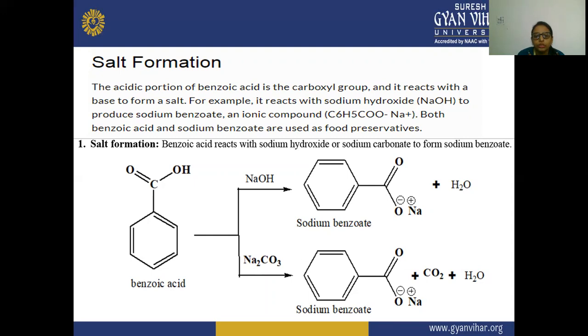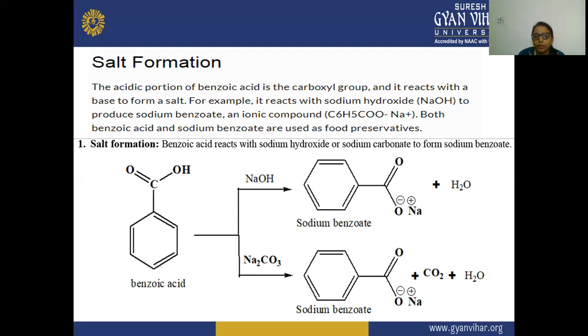In this salt formation, the acidic portion is the COOH that is attached to the aromatic ring. This is the carboxylic functional group, and it will react with bases. Here we have shown two reactions. The bases are NaOH and Na2CO3, and there is a formation of the salt.